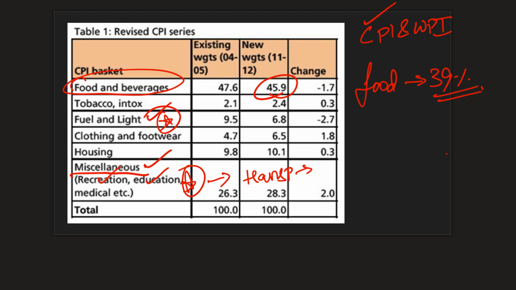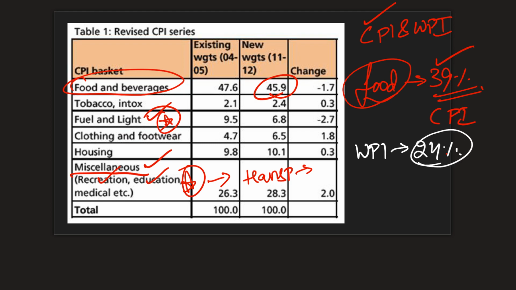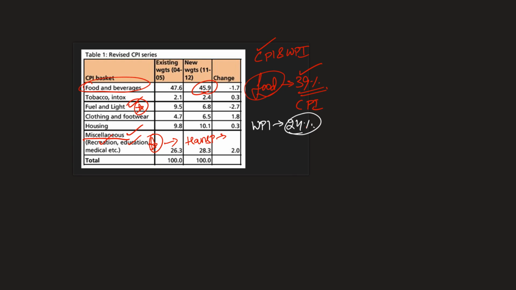When you go to a supermarket, you might buy a bottle of cool drink also, but that is not considered to be core. But food is something that is very core for almost all the consumers. So this is 39% in CPI. But when you're talking about WPI, we have seen that food items constitute 24% only. So when the food prices increase, CPI is more responsive.